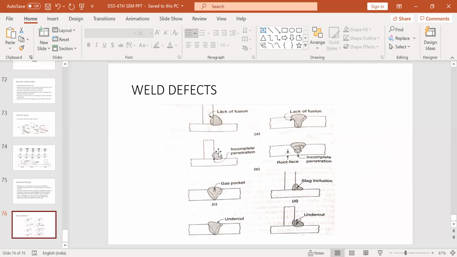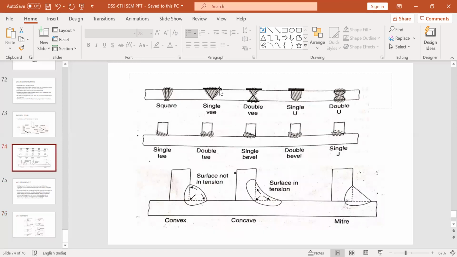When you are fusing this metal, the entire depth of this thickness has to get penetrated. Otherwise, the welding will not be efficient. So because of this incomplete penetration, this kind of defect will occur. It is normally found with single V and bevel joints. This single V, as I told you here, whenever you are making this single V, usually what happens if you're not doing it properly, this entire penetration of the depth is not achieved.